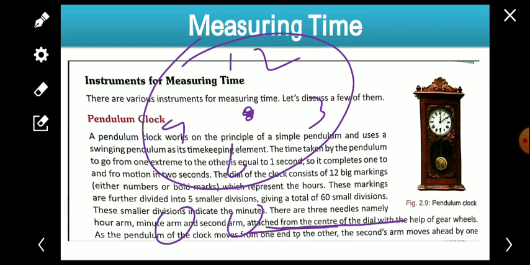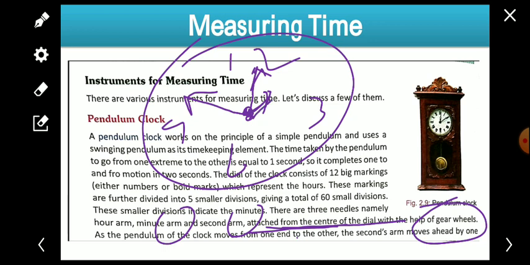Okay, with the help of the gear wheel, which allows the needles to move. So there are three types of needles. One is the smallest in length, one is a little bit bigger, meaning longer, not bigger, and one is the longest. So these three types of needles we can see.